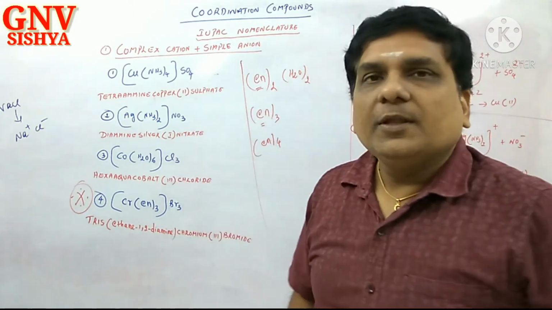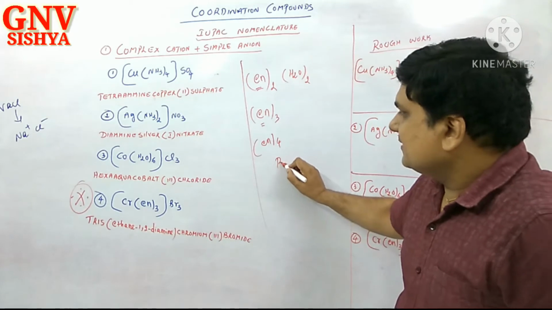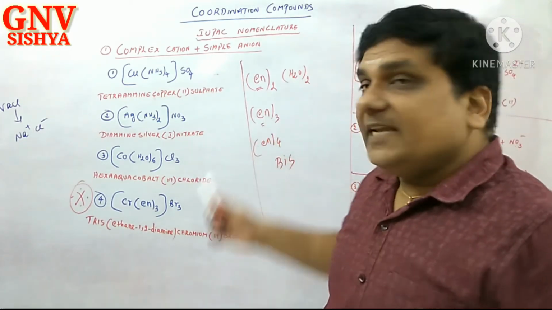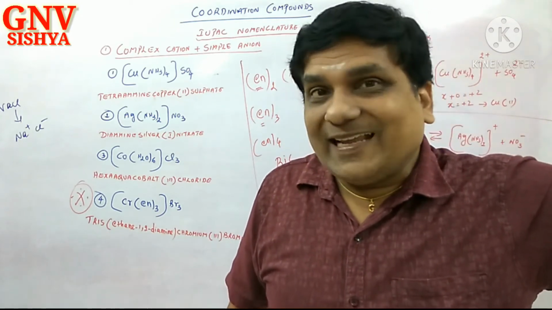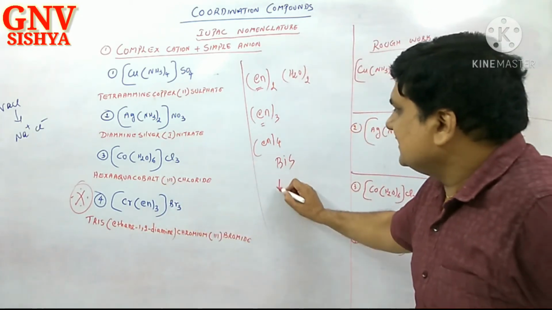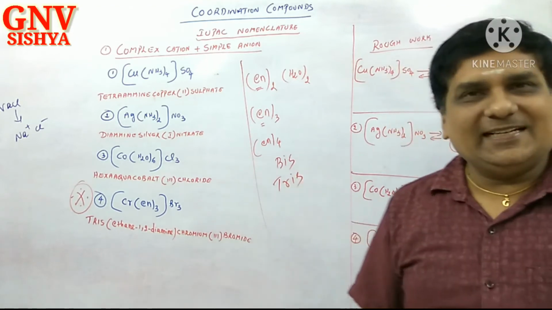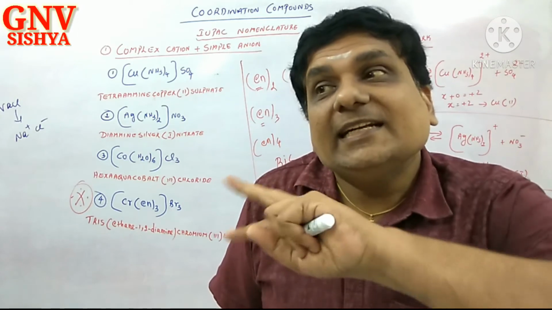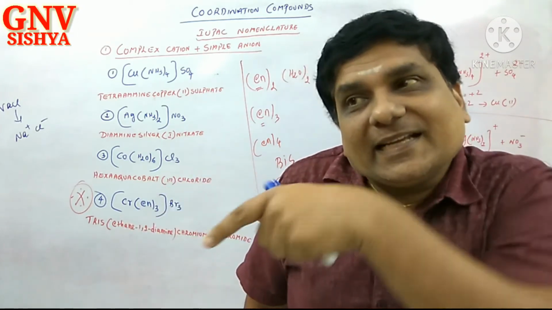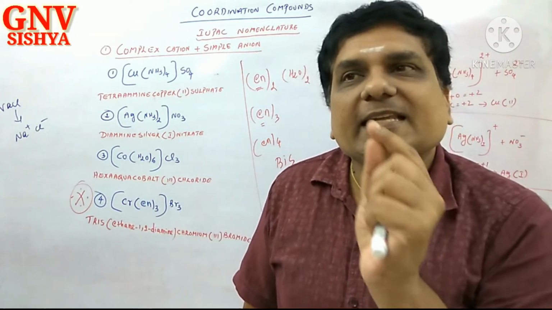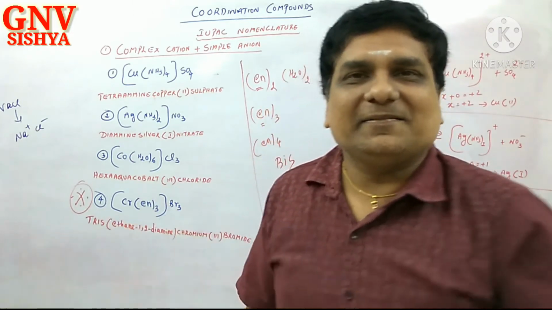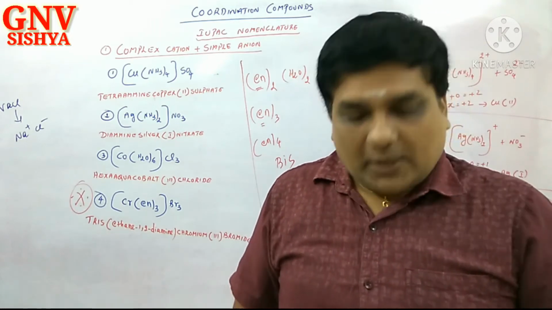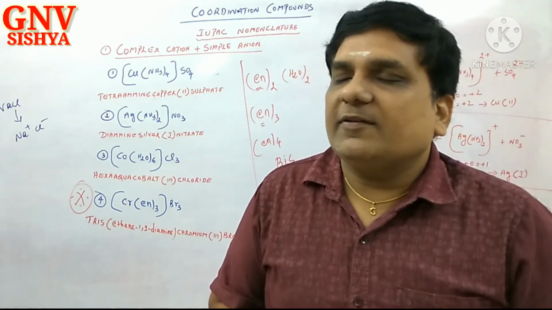For 2, you call bis, B-I-S, bis. If it is 3, in the other case you say tri; in this case, tris, T-R-I-S, tris. 4: tetra in the other case, in this case tetrakis, T-E-T-R-A-K-I-S. Tetrakis, pentakis. Correct? So this you should never forget.